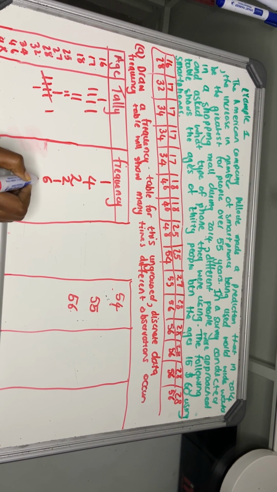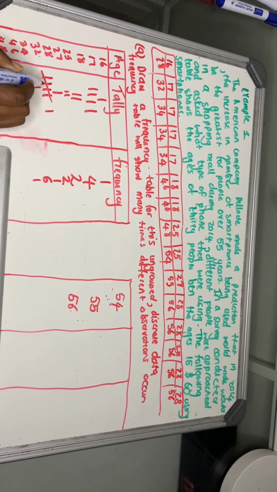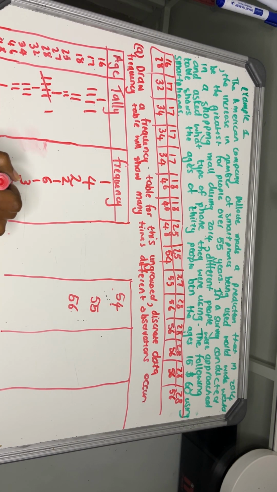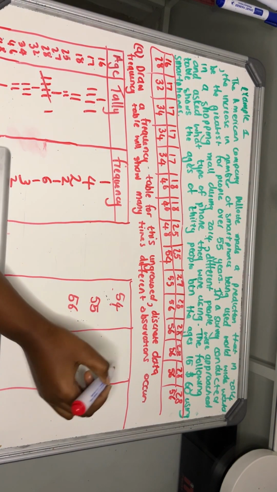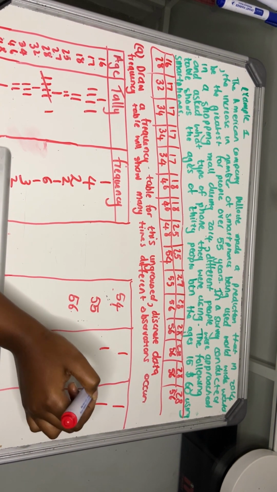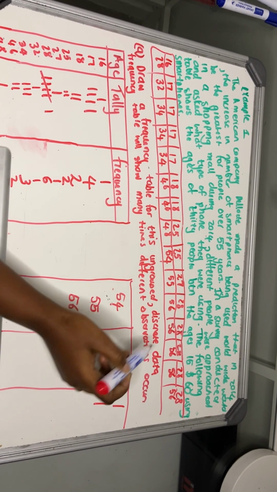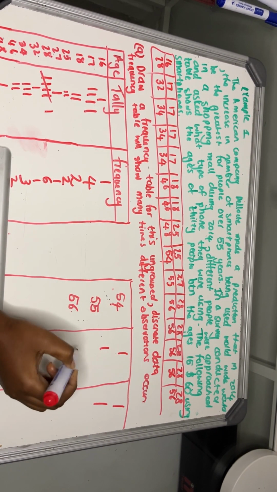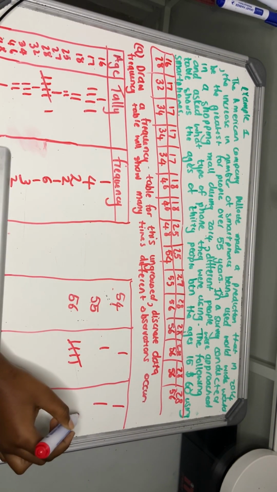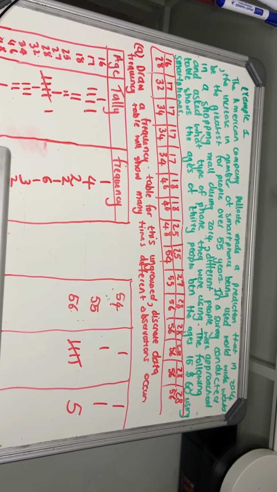32 is only 1 32-year-old. 34, there are 3 34-year-olds. 46, there are 2. 48, there was 1 48-year-old. 54, 1 54-year-old. 55, 1 as well. And then for 56, there were 1, 2, 3, 4, 5. Cool. So that's our frequency table complete.